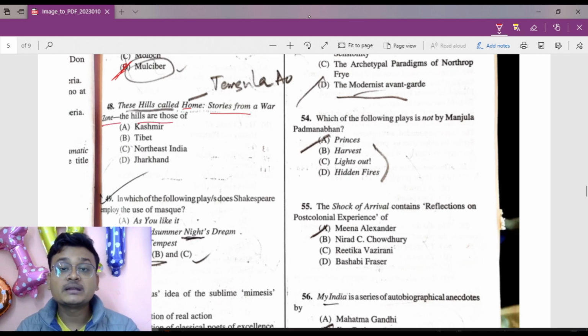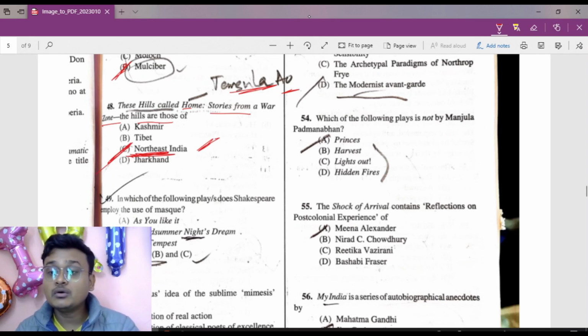Now these hills called home, stories from a war zone. These hills are from Temsula Ao. Temsula Ao, that is talking about northeast India. These Hills Called Home: Stories from a War Zone. And the hills are those of northeast India. So option number C is the right answer here. And this work was written by Temsula Ao.